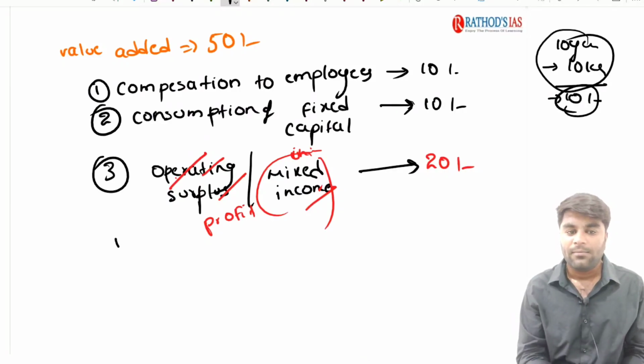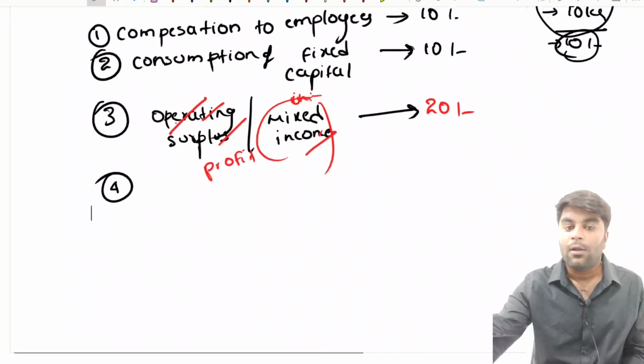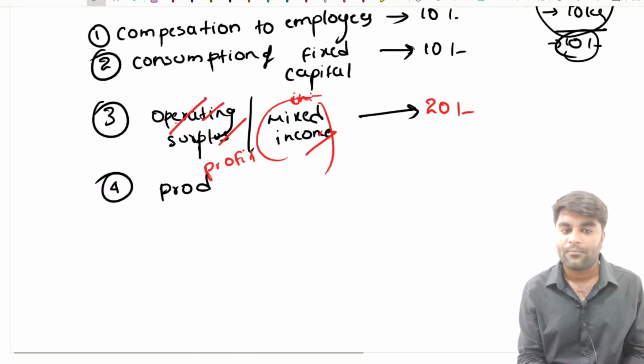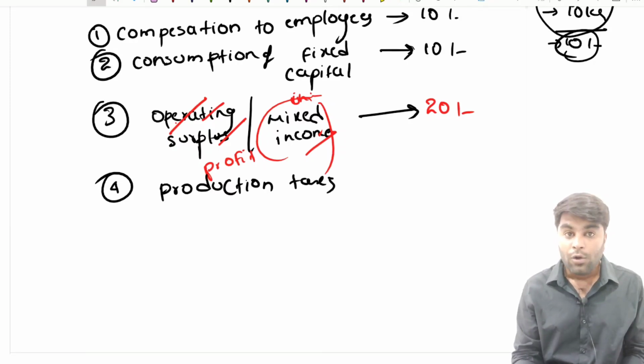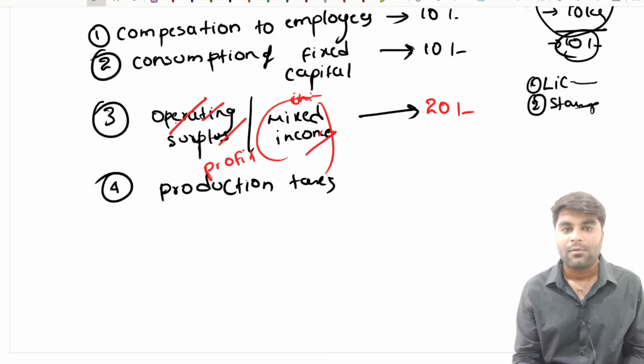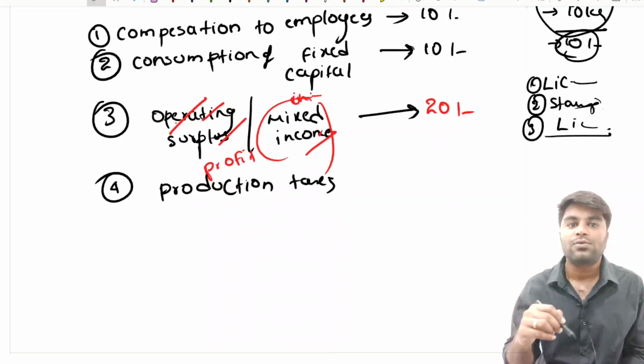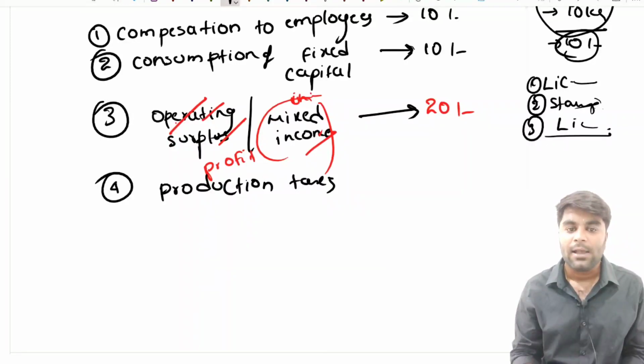Next, see, the last important component is production taxes. Now understand, in order to establish that manufacturing company, he needs to take a license from the government, for which he needs to pay. In order to register the land and machinery, like a particular building, he needs to pay stamp duty. In order to make the laborers work in his manufacturing company, he needs to pay the labor license. In such a way, he is going to pay different kinds of taxes to the government, and we call these taxes production taxes. So consider he is paying production taxes of 10 rupees to the government overall.